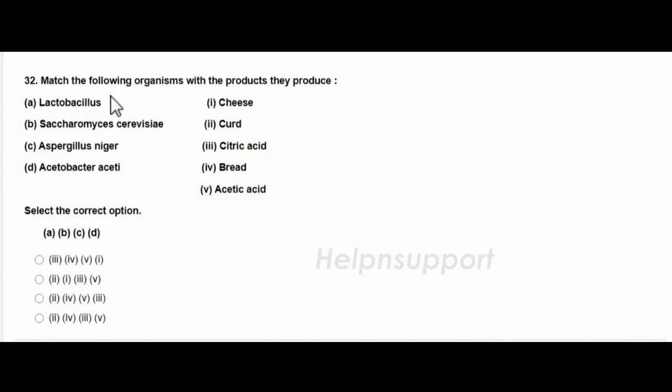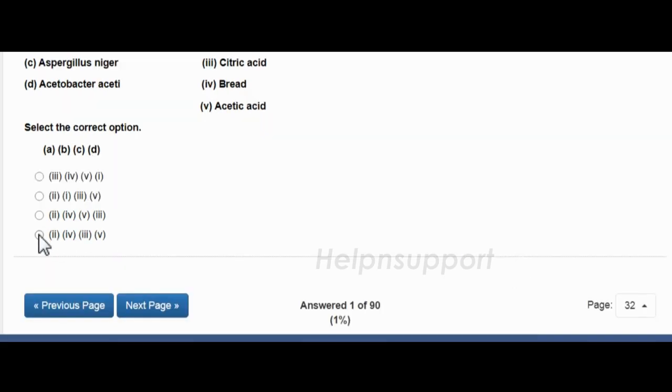Match the following organisms with the products they produce. Lactobacillus, Saccharomyces cerevisiae, Aspergillus niger, Acetobacter aceti. The match for Lactobacillus: curd. The match for Saccharomyces cerevisiae: bread. The match for Aspergillus niger: citric acid. The match for Acetobacter aceti: acetic acid. And the answer is option 4.